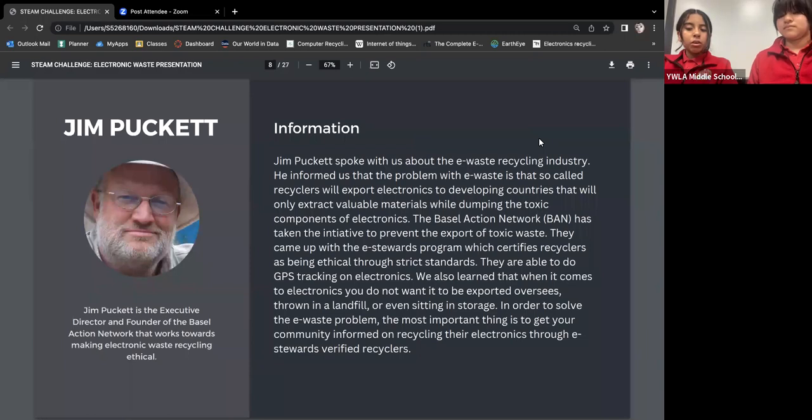The Basel Action Network, BAN, has taken the initiative to prevent the export of toxic waste. They came up with the e-Stewards program, with certified recyclers as being ethical through strict standards. They are able to do GPS tracking on electronics. We also learned that when it comes to electronics, you do not want it to be exported overseas, thrown in a landfill, or even sitting in storage. In order to solve the e-waste problem, the most important thing is to get your community informed on recycling their electronics through certified recyclers.